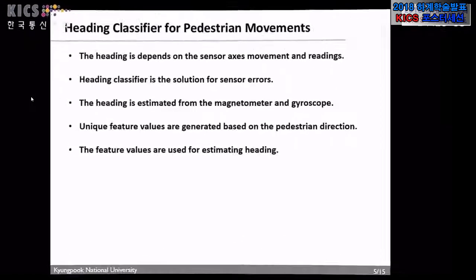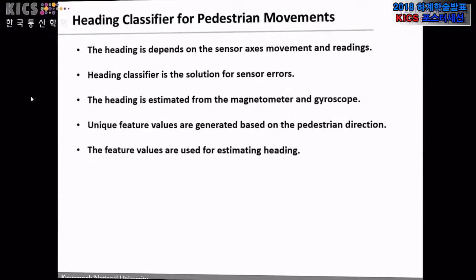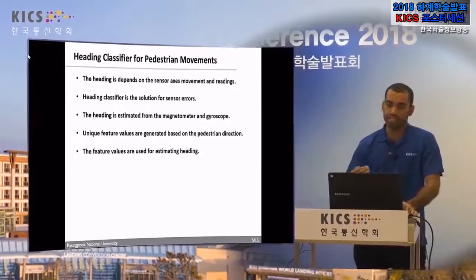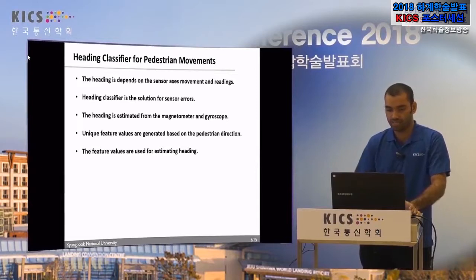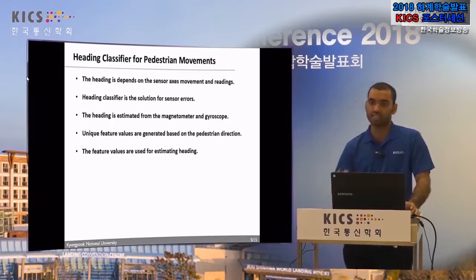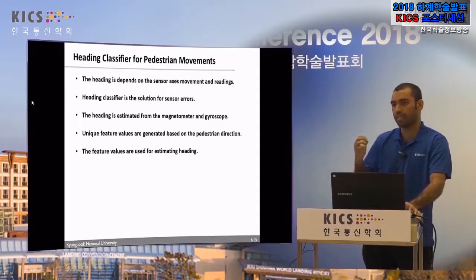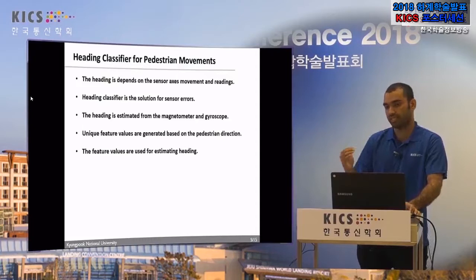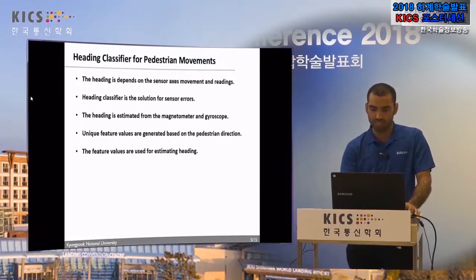So for the heading classifier for pedestrian movement, the idea is to reduce the sensor errors. The main error from the gyroscope is drift and accumulated error. So to reduce these errors, we need to create a heading classifier, and the features from the magnetometer are extracted, and using these features we calculate each direction in which the pedestrian traveled or moved.